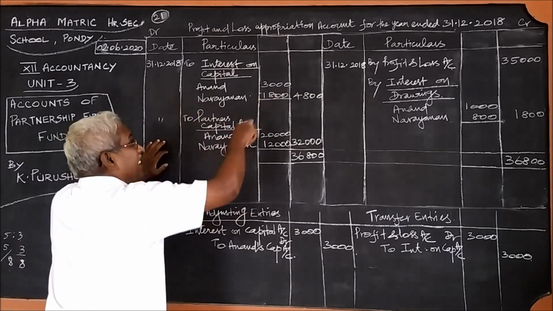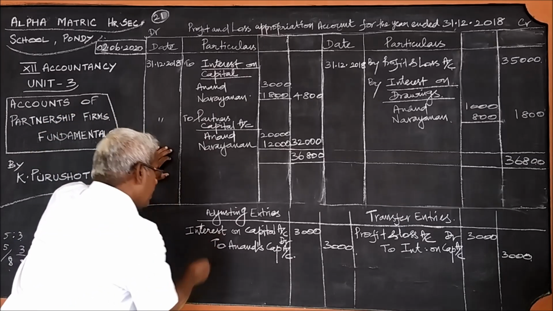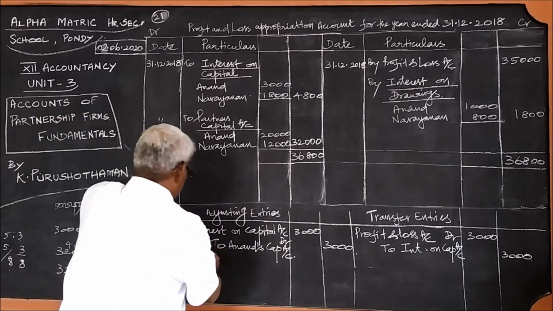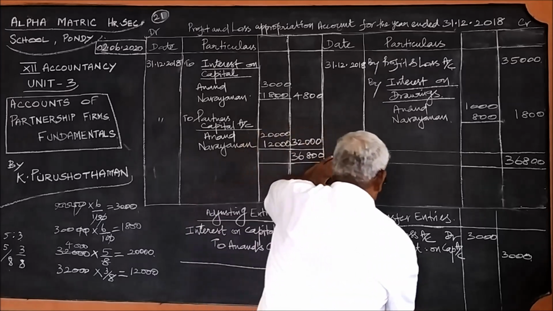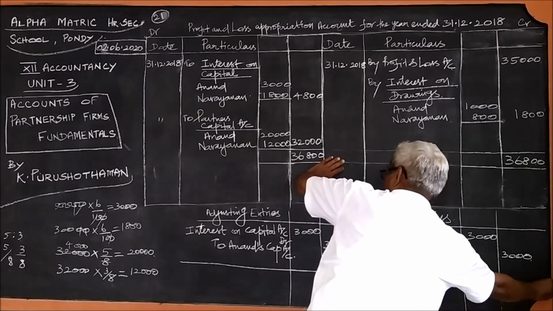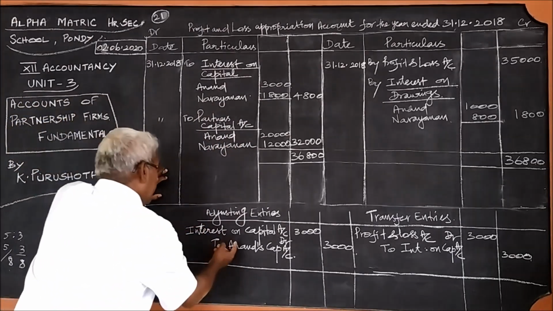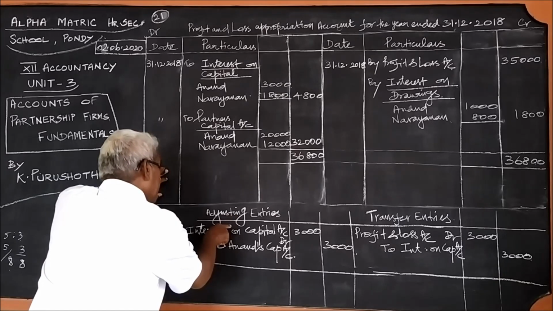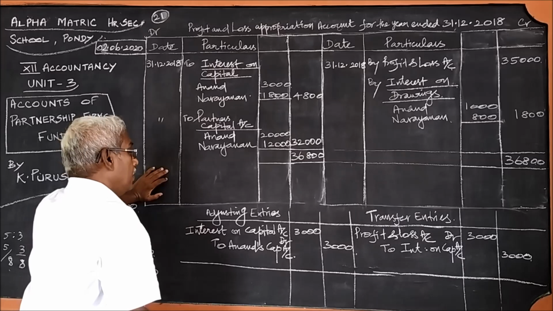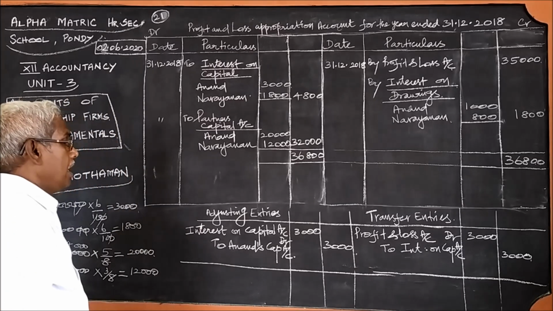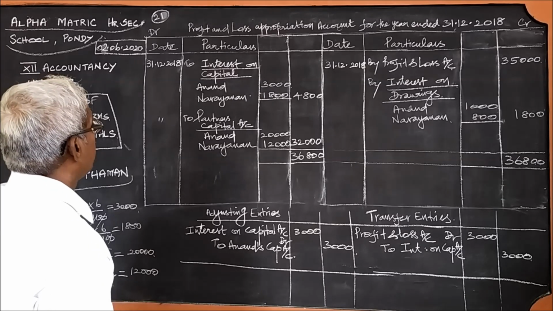Then the second item, interest on drawings. This is just opposite. I told you in 11th standard itself. Here this capital account will go to the debit and the interest will come to the credit for interest on drawings. Okay, I have written only one capital account for interest on capital.